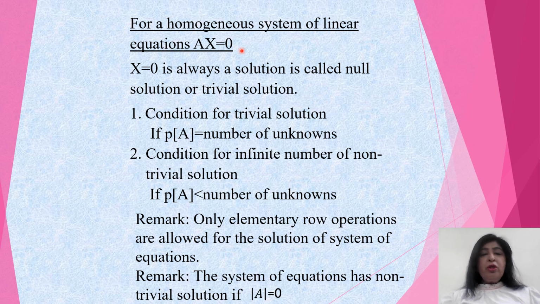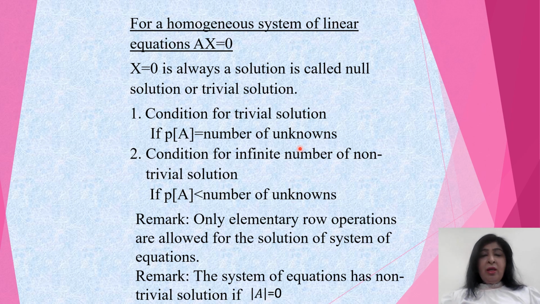Now conditions for the solution of homogeneous system of linear equations. Now in this homogeneous system of linear equations, Ax = 0, x = 0 is always a solution and it is said to be null solution or trivial solution. Now condition for the trivial solution is rank of A should be equal to number of unknowns. Now, what is the condition for infinite number of solutions? That is rank of A should be less than number of unknowns.